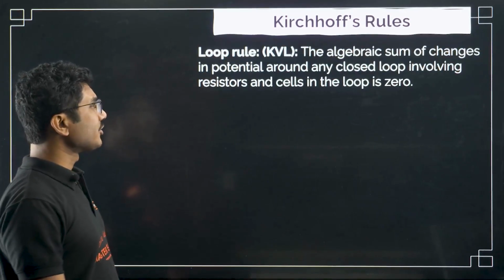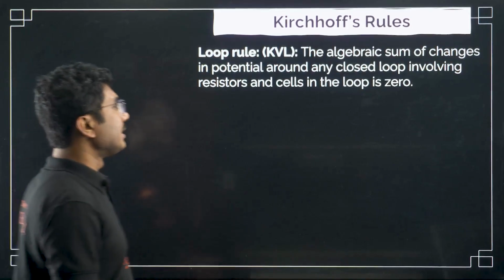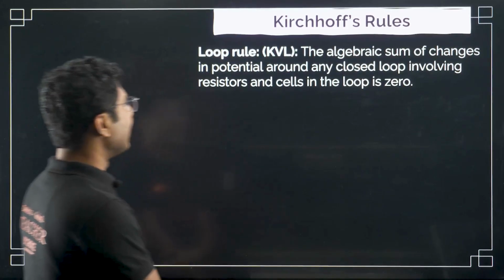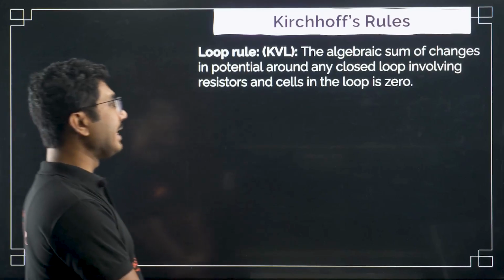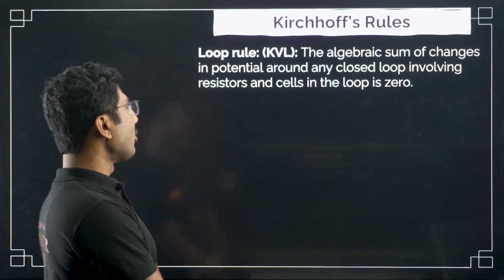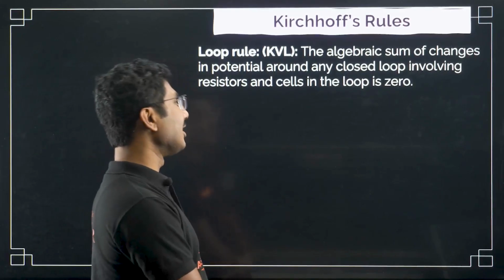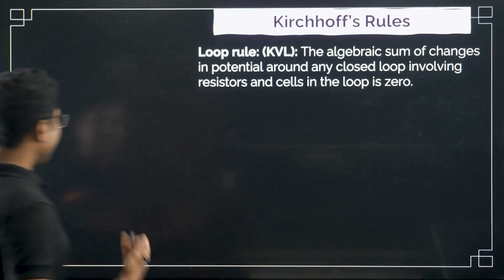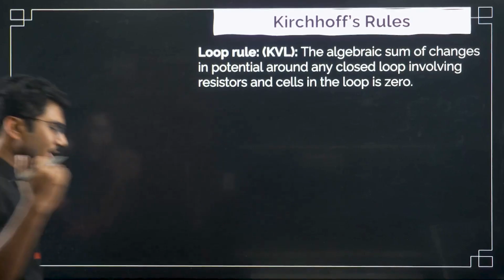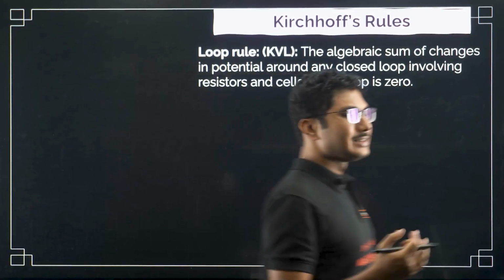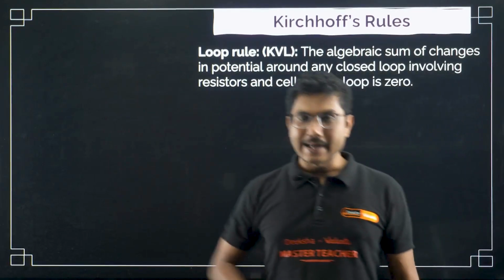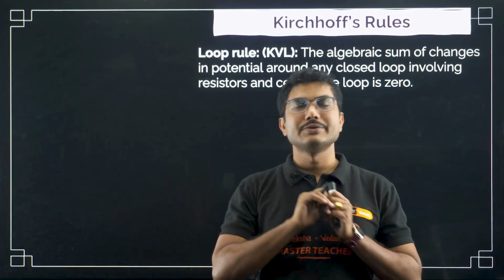Next is Kirchhoff's voltage law. The algebraic sum of changes in potential around any closed loop involving resistors and cells in the loop is 0. Let us understand this very carefully, because this is a very important concept and the application of this law is vast.